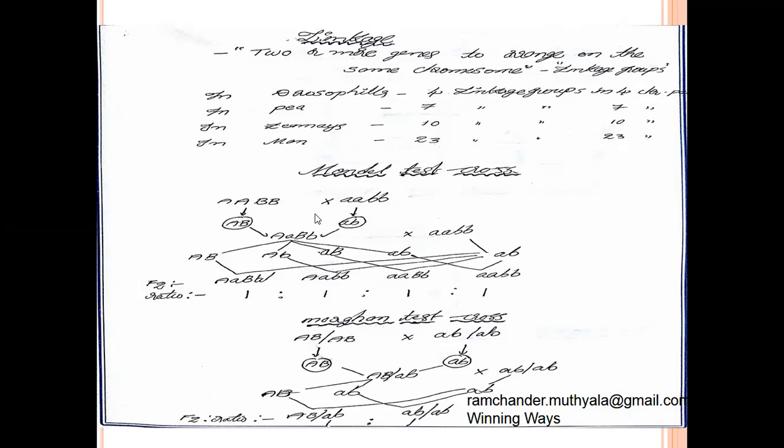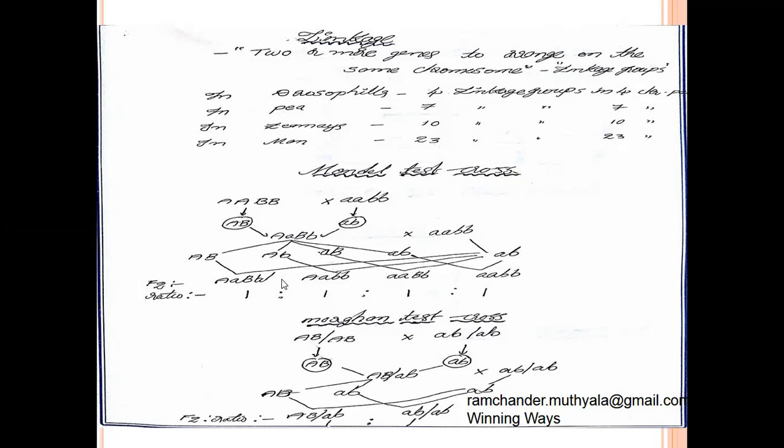The new phenotypes developed by crossing over in the F2 generation are called recombinant phenotypes. In Mendel's test cross, the linkage percentage value is below 100.